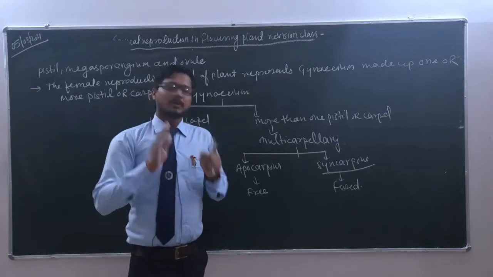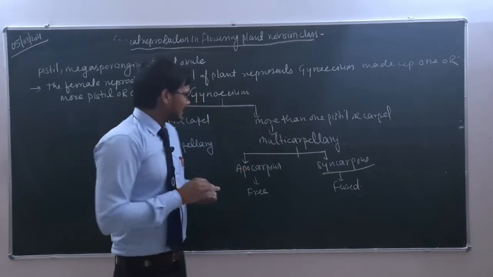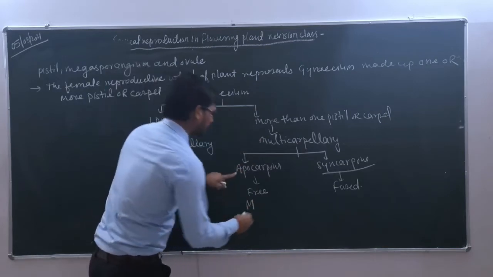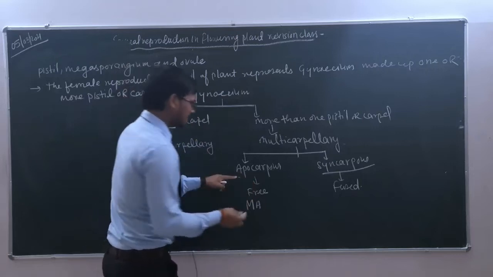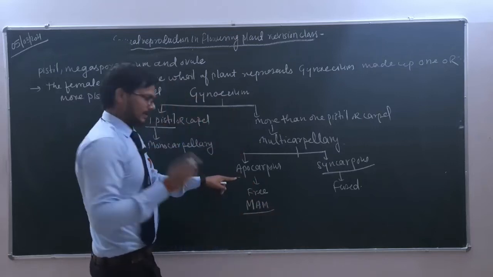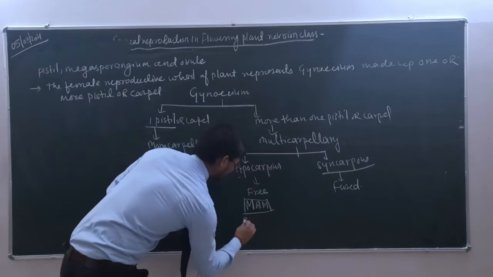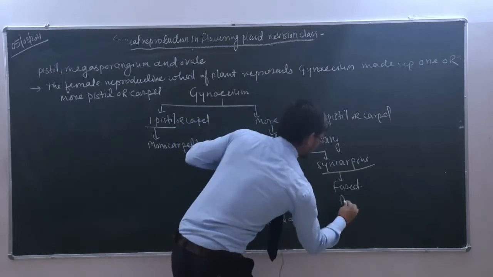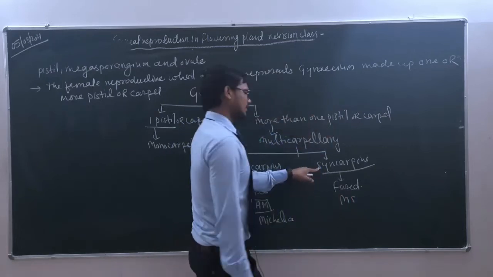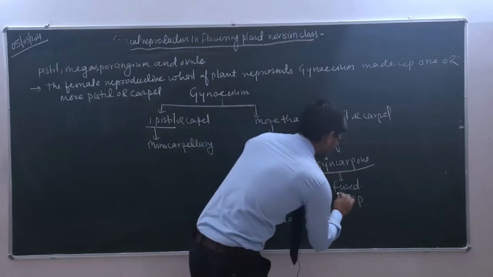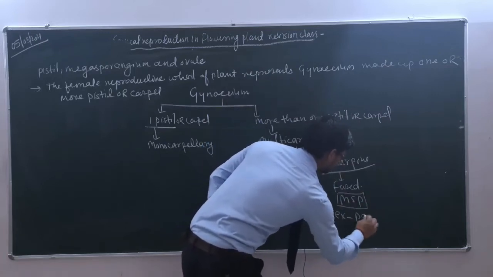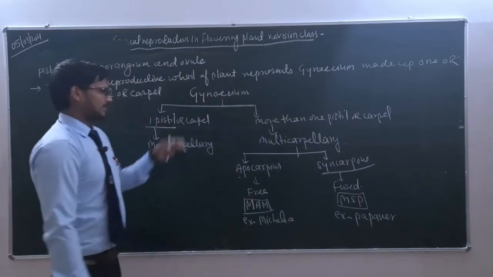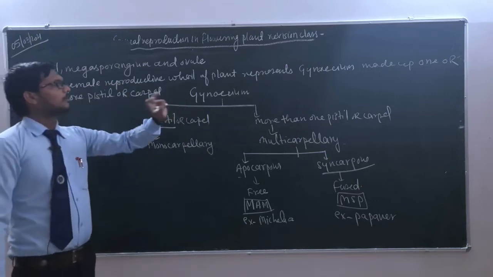Now there is a trick to remember these two. There are two examples given in NCERT. Consider the first alphabet M for multicarpellary, the second alphabet A for apocarpous, and the NCERT example, Michelia. So the code to remember is MA, and the example is Michelia. Same here: M stands for multicarpellary, S stands for syncarpous, and P is given in your NCERT. The code is MSP, that is Papaver. This question is very, very important from your examination point of view. So this was all about the gynoecium.